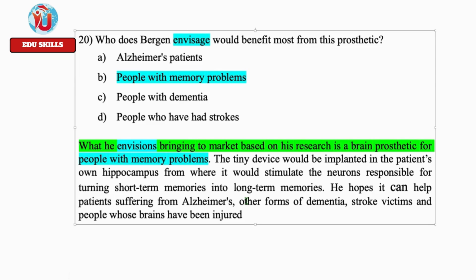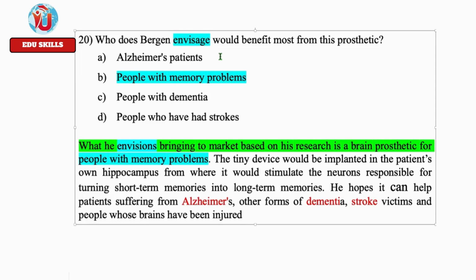Okay. Patients with Alzheimer's, dementia, and stroke. So you see, it looks as if this is right? He hopes, but note the word difference: envisions, envisage, and hopes. Hopes means he has just a mere hope. But here he envisions.